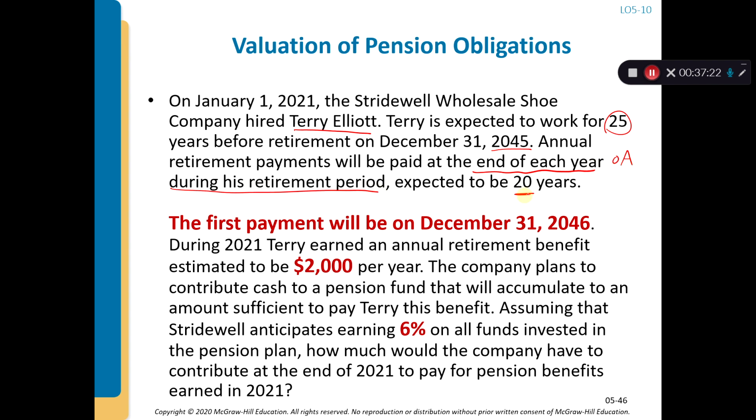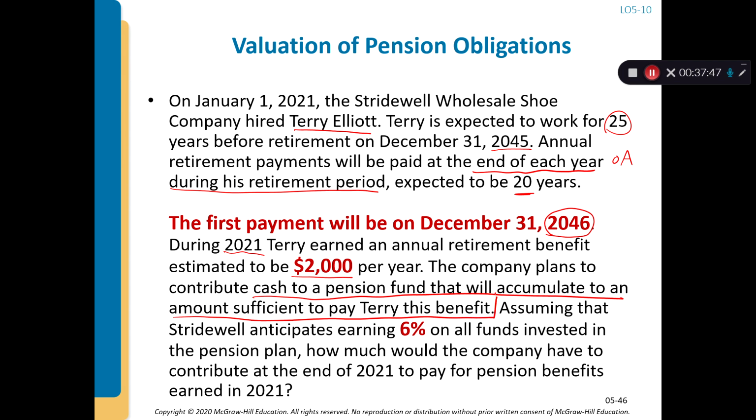Expected for 20 years, the first payment will be due on December 31st of 2046. During 2021, Terry earned an annual retirement benefit of $2,000 per year, and the company plans to contribute cash to a pension fund that will accumulate to an amount sufficient to pay Terry's benefit.